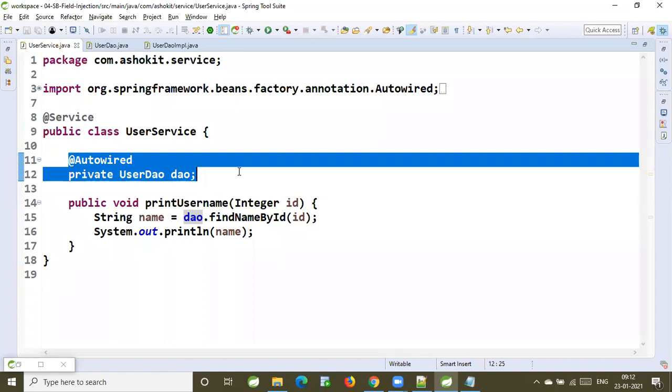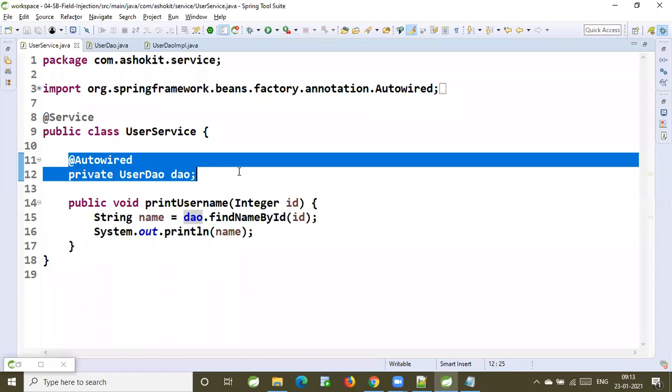Now, if I specify user DAO as an AutoWire object, as an AutoWire candidate for user service, do you think that IOC will create the object for the user DAO interface, or will it create the object for user DAO IMPL, the implementation class? First of all, can we create the object for an interface, or we cannot create the object for an interface? No, we cannot create the object for the interface.